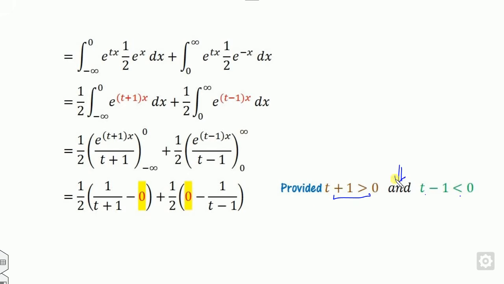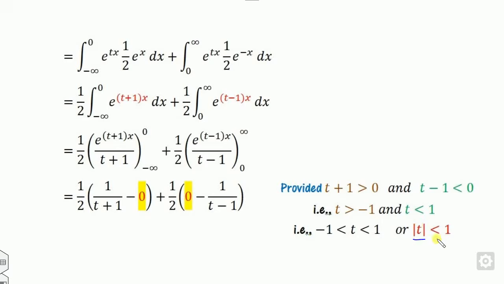So look at the word: it is and. You can expand them. This means t is greater than minus 1 and t is less than 1. Or you can say mod of t is less than 1 is my required condition. Now you know that this simplifies, so once you simplify, you will get this as the moment generating function of the Laplace distribution, provided mod of t is less than 1.